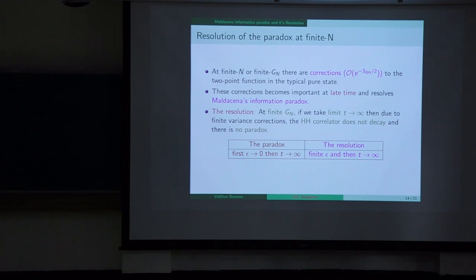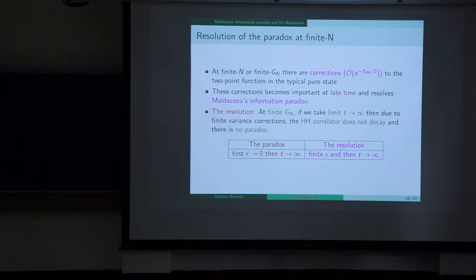At finite n, or finite Gn, there are exponentially suppressed corrections in the entropy of the black hole to the two-point function in a typical state. And these exponentially suppressed corrections become important at late times and resolve the Maldacena information paradox. So the resolution is that at finite Gn, if we take the t goes to infinity limit, then due to the finite n corrections that kick in at late times, the Hartle-Hawking correlator doesn't decay and there is no paradox.